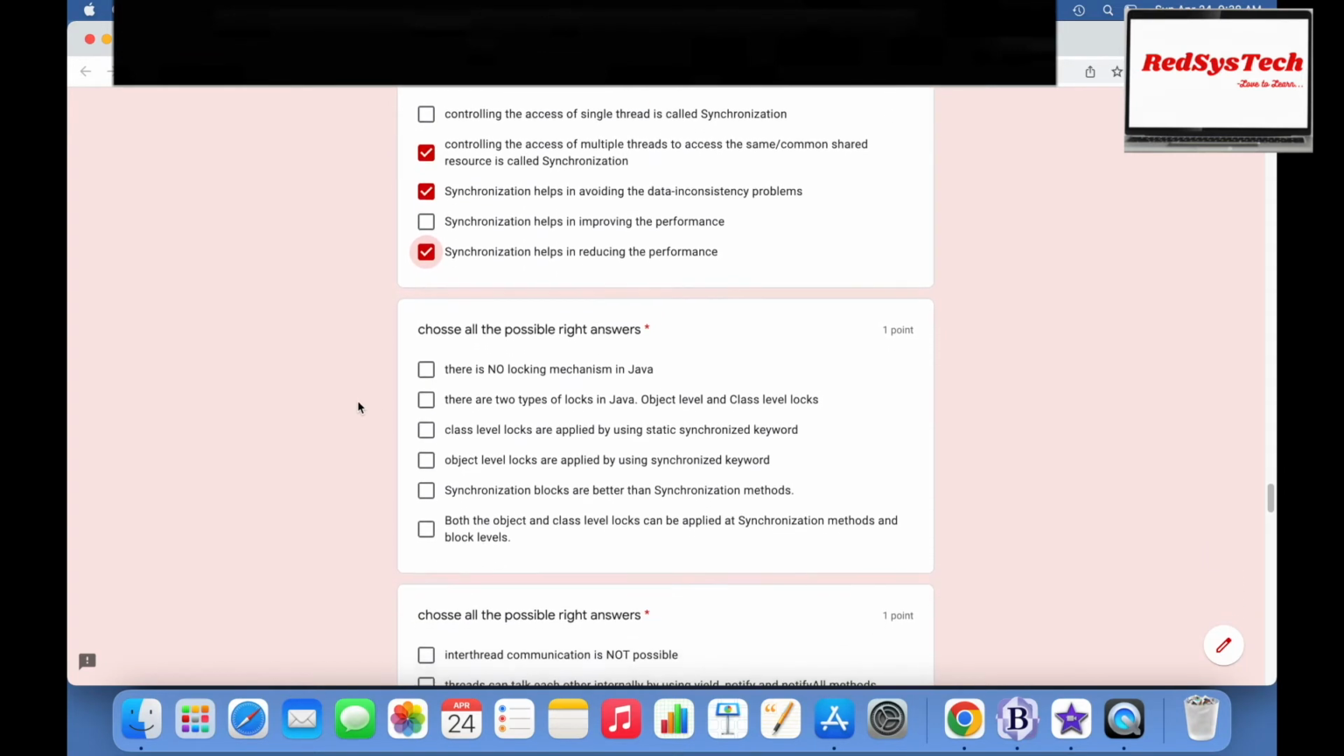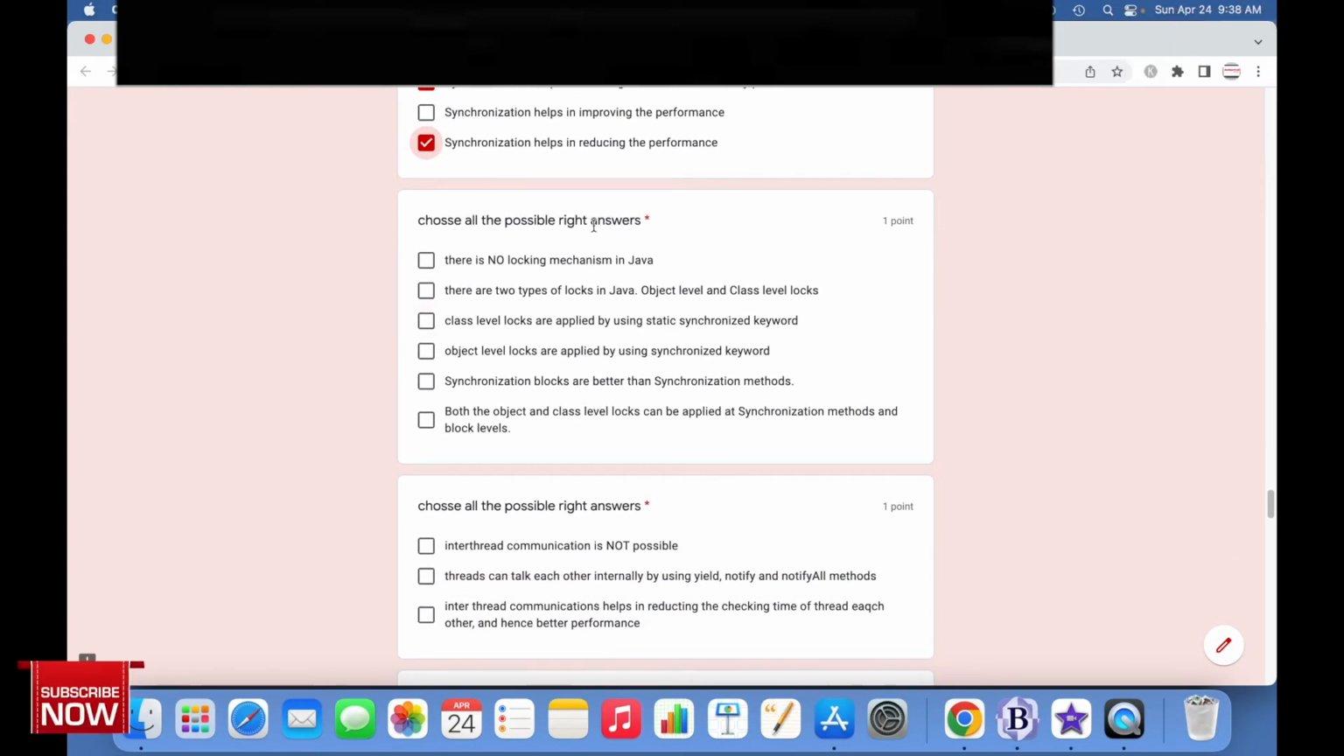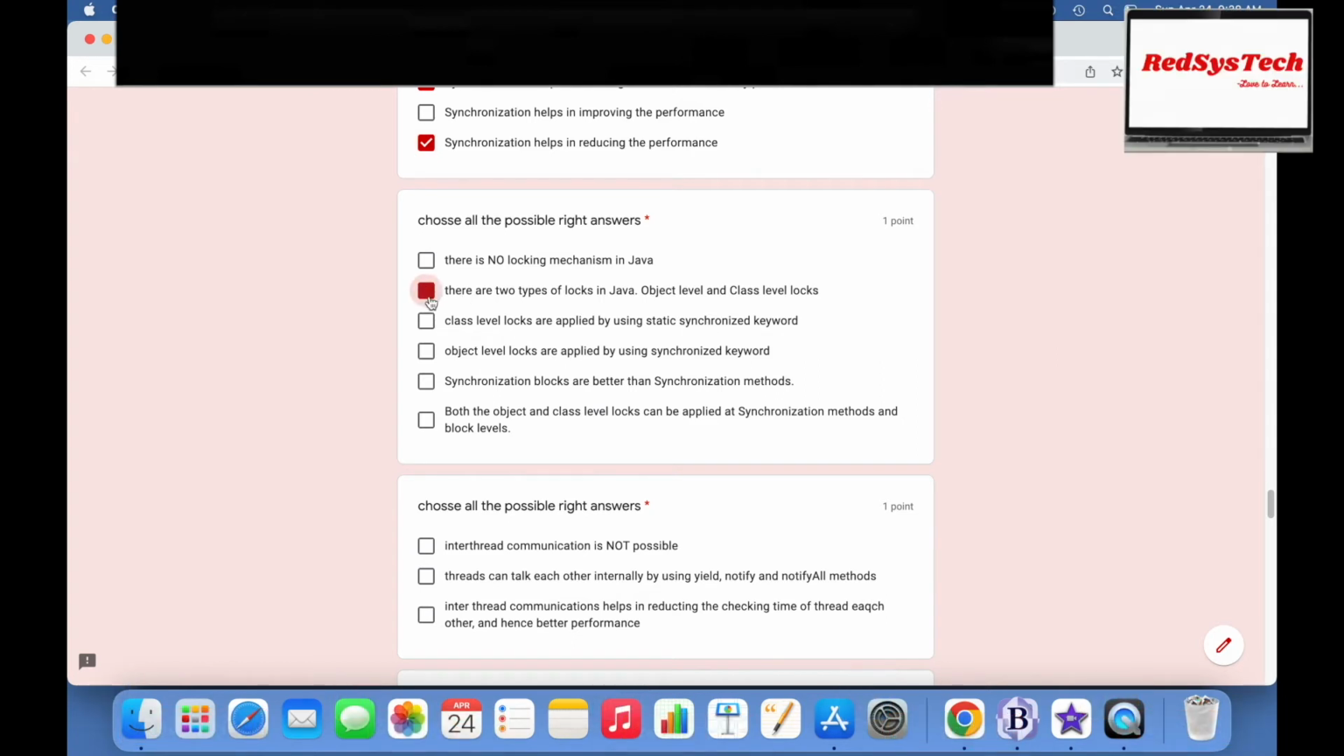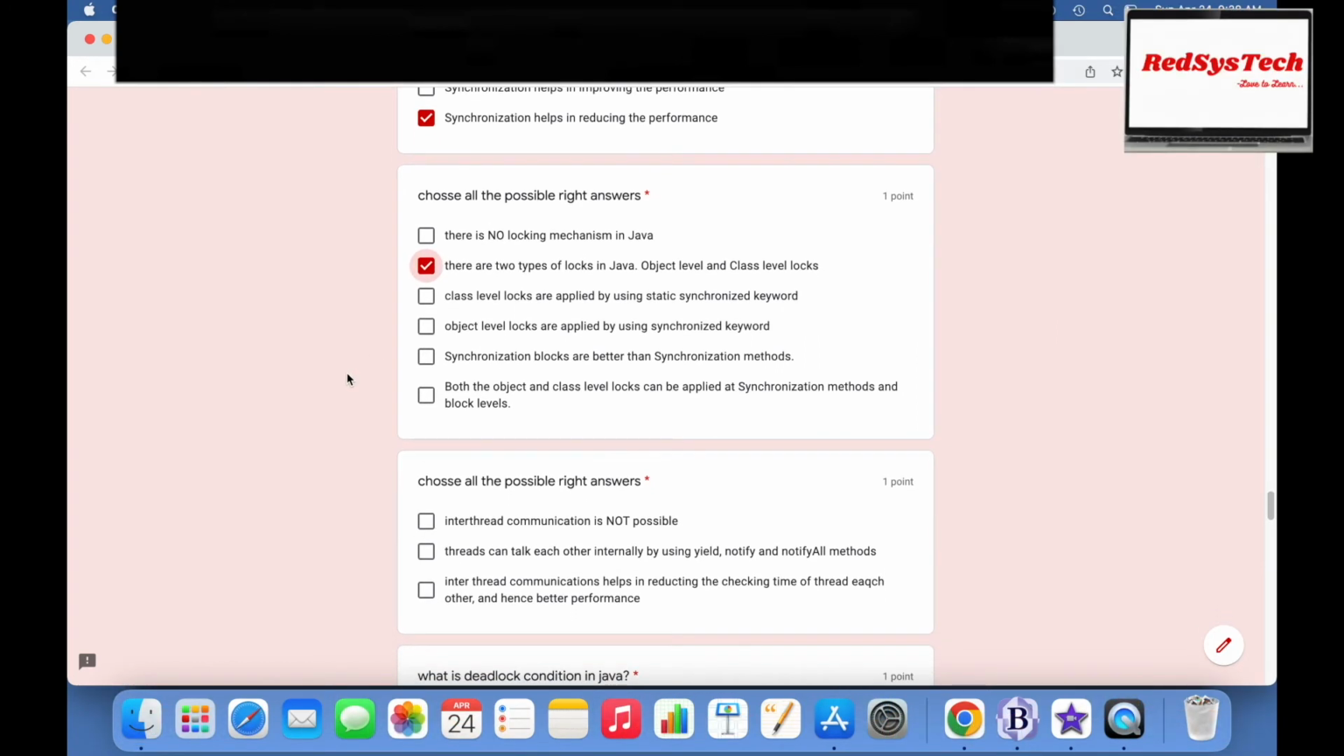Okay. Now let's move to the next one. Choose all the possible right answers. There is no locking mechanism in Java. No, that is not the right answer. We have a locking mechanism. There are two types of locks in Java: object level and class level locks. Yes, that is correct. Class level locks are applied by using the static synchronized keyword. That is correct. Object level locks are applied by using the synchronized keyword. That is correct. So that is the difference, right?